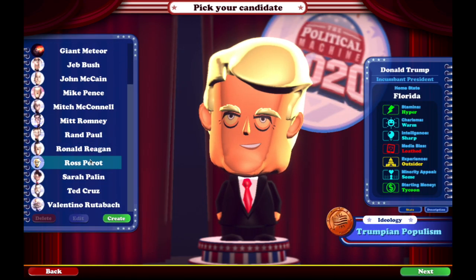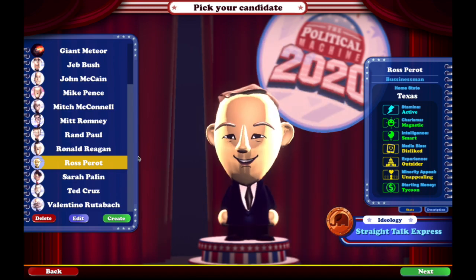So we're going to be playing as Ross Perot, and you guys know who he is, I'm sure, or a lot of you do. Independent candidate in the 1992 U.S. presidential election, did really well for a third party, and he created the Reform Party to run for president and he ran under that party in 1996. I don't know if it was created for that presidential run or what, but yeah, Ross Perot. And so I'm just going to show you a little bit here.